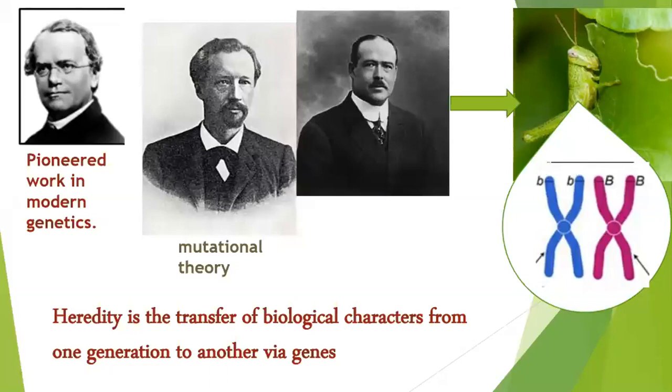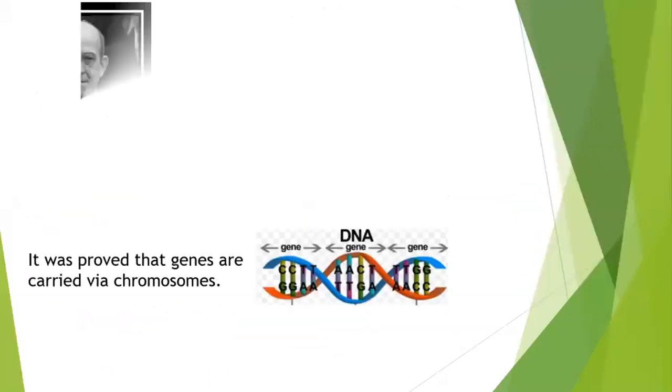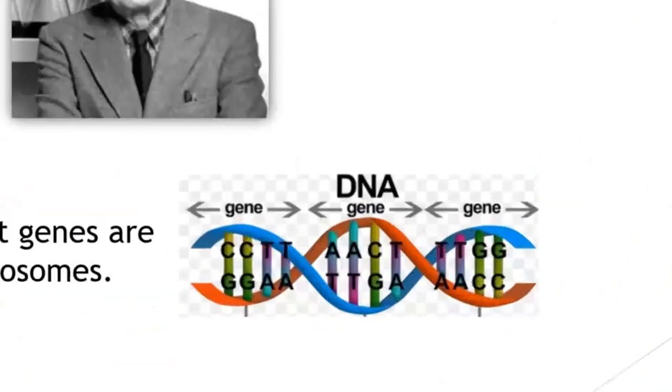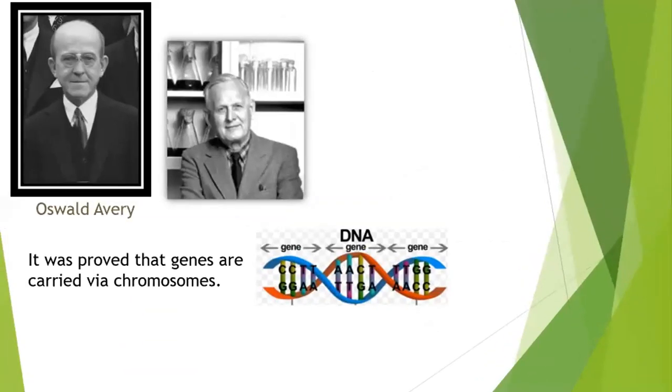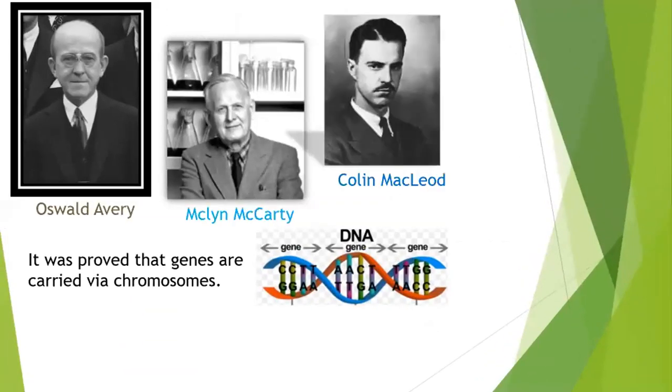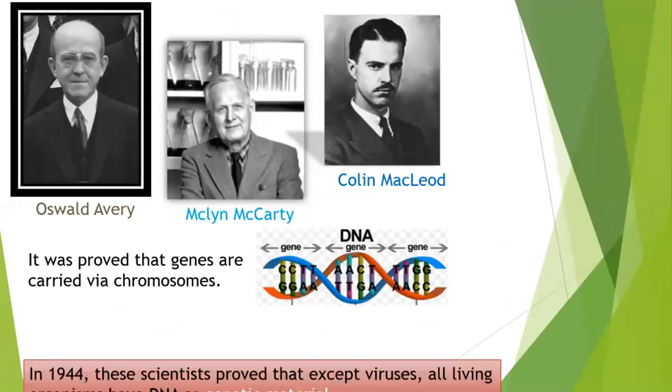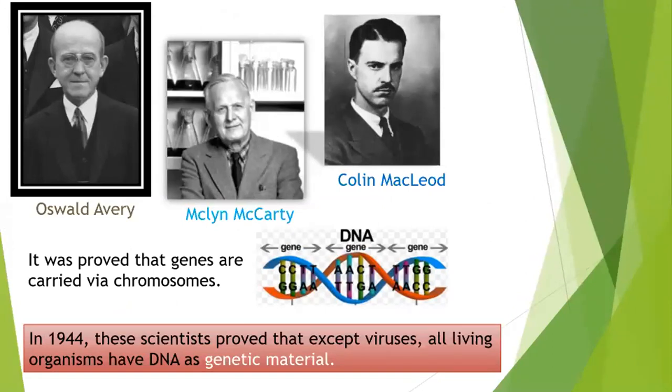Okay, now this is a DNA, as you can see over here, and the DNA has parts, and these parts are called genes. Now we have different scientists over here. These scientists have proved that genes are present on the chromosome through DNA, and only virus is a particular organism which contains sometimes DNA as well as RNA.